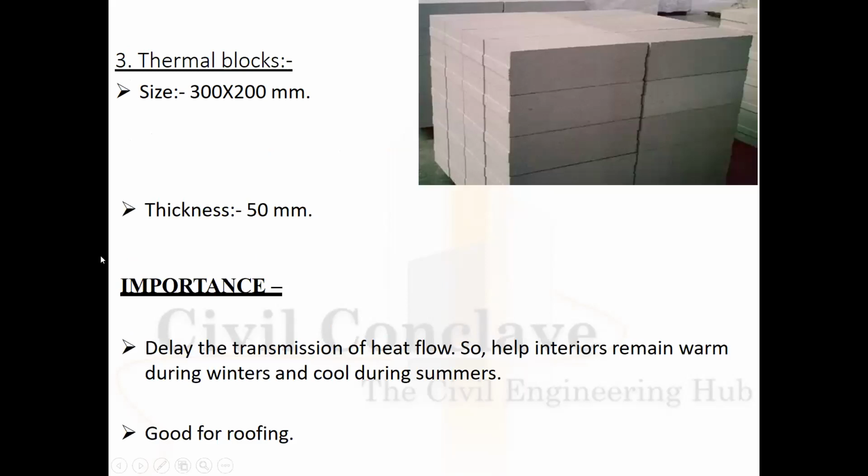Thermal blocks. This is the size of 300 by 200 mm, and the thickness is 50 mm. The importance of these blocks is that they delay the transmission of heat flow, so they help the interiors remain warm during winters and cool during summers. Good for roofing.